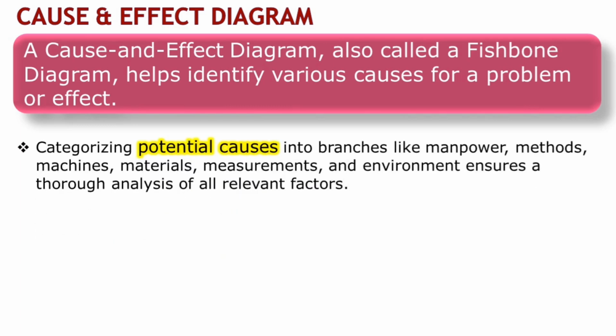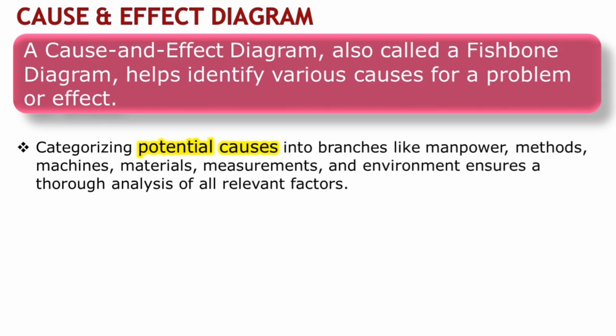Categorizing potential causes into branches like man, methods, machines, materials, measurements, and environment or mother nature ensures a thorough analysis of all relevant factors. By breaking down the potential causes into these categories, we can identify different aspects contributing to the problem or effect.